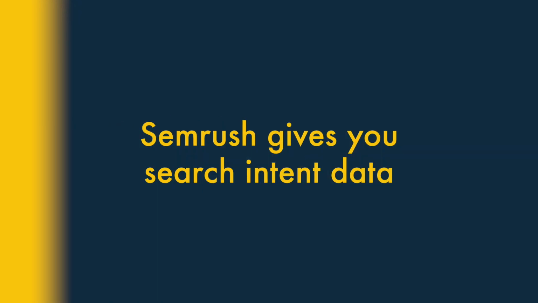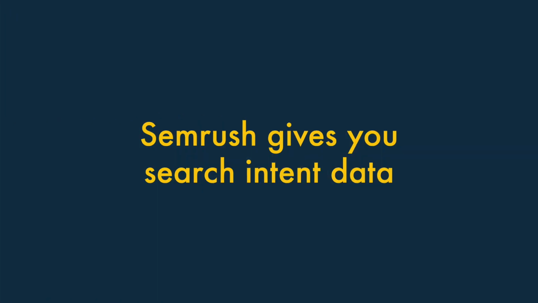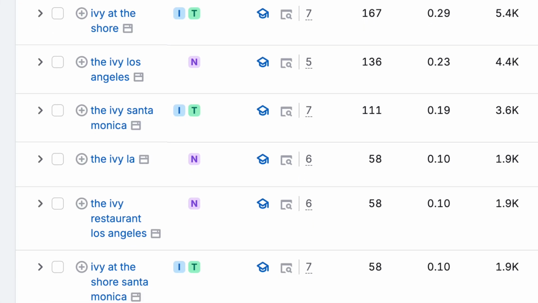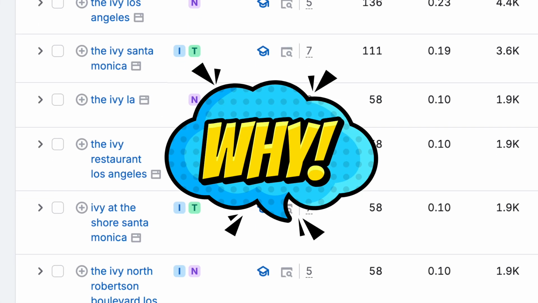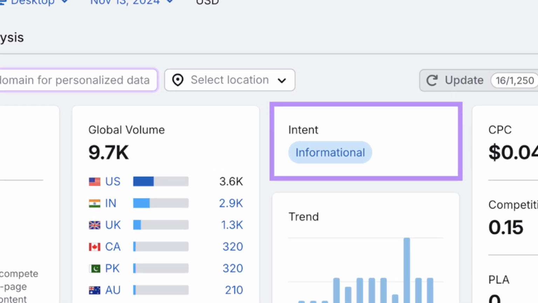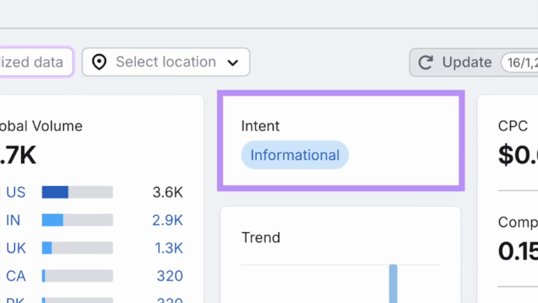2. Semrush gives you search intent data. Semrush provides you with data not just on the keywords people are using in searches, but why they are doing so. This comes in the form of search intent data, something that's not provided by Ubersuggest at all.